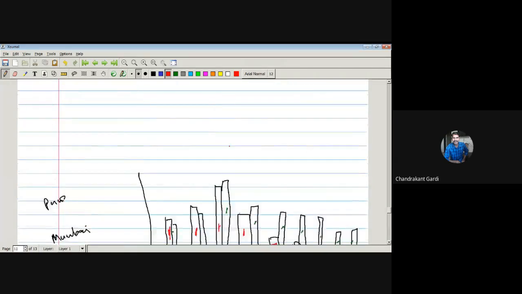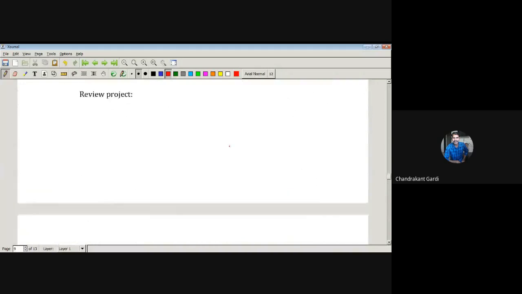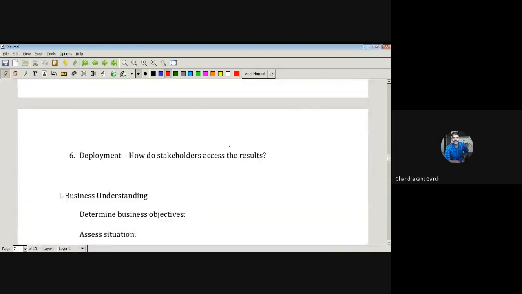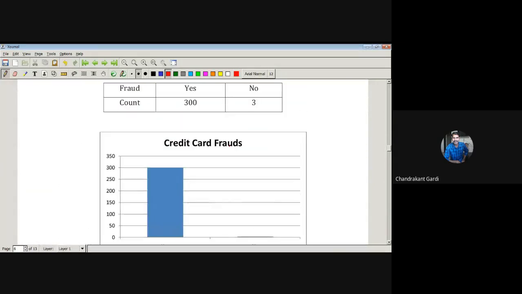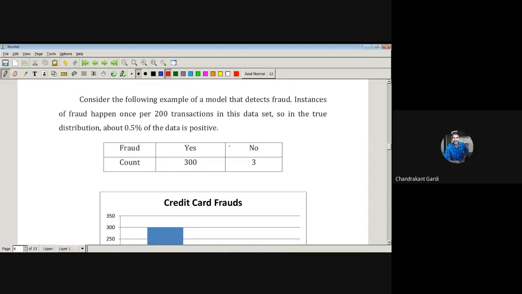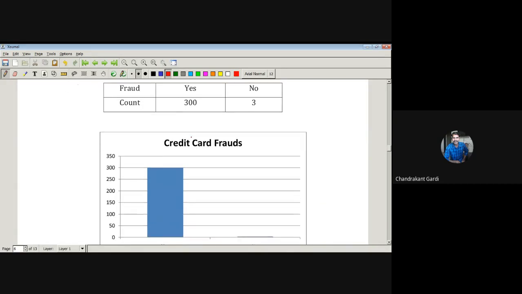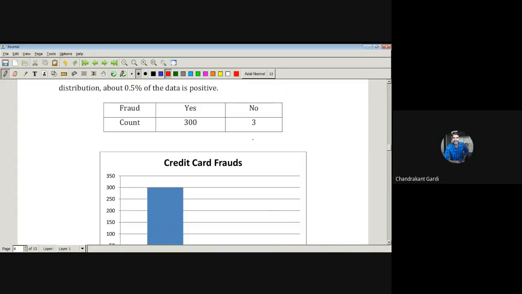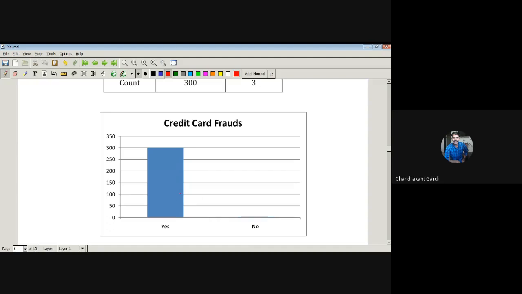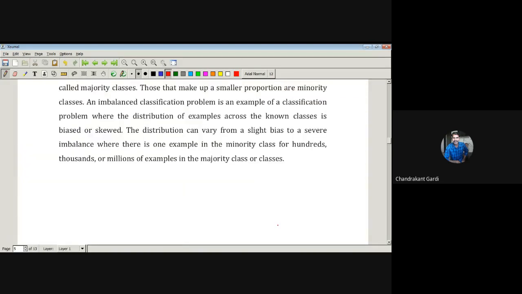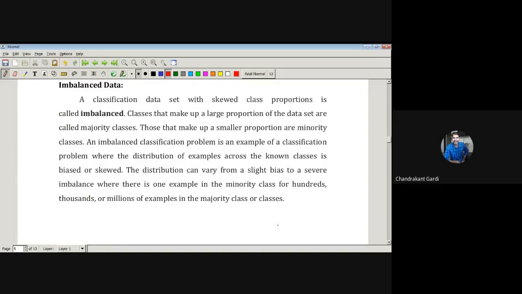But many times what happens is that data is imbalanced. Likewise, if there are only 2 credit card defaulters, the model will have less chance of proper learning. Suppose there are 300 defaulters and only 3 non-defaulters. Then based on this information, the model will not be able to learn. This is nothing but imbalanced data. We are not expecting that both class labels should have equal data.